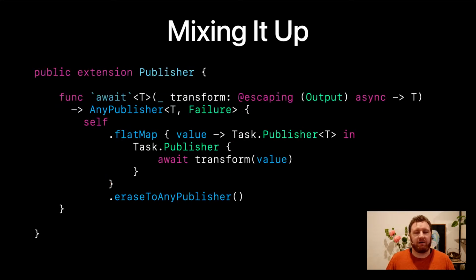There we go. That's really easy because we've already got that task publisher. We can just treat it like a flat map. We can take the value that we get in to the flat map closure, and then we just return our task publisher, and we're done. That's literally all there is to that. It's very straightforward.